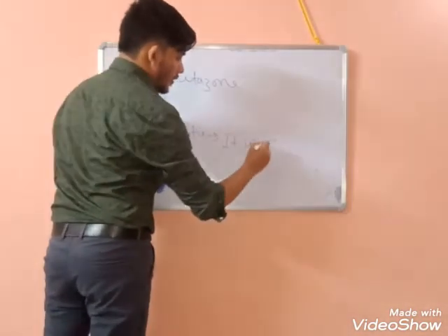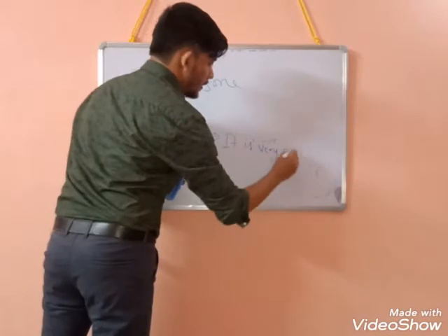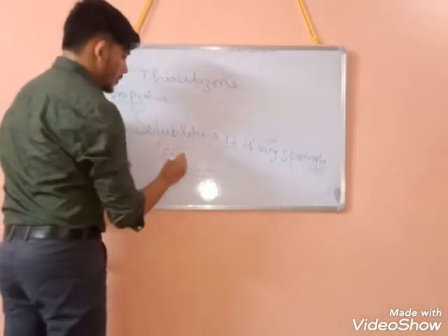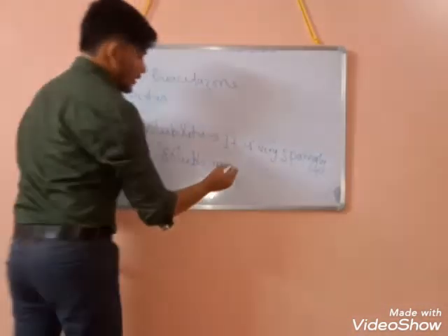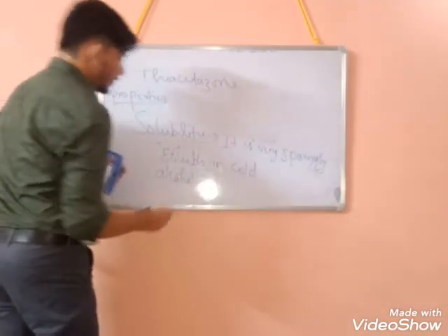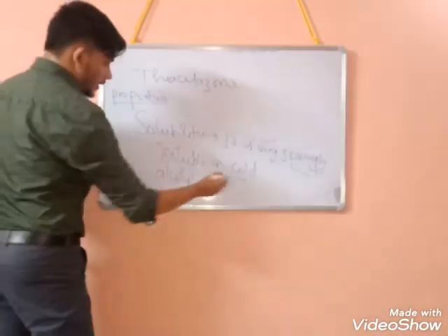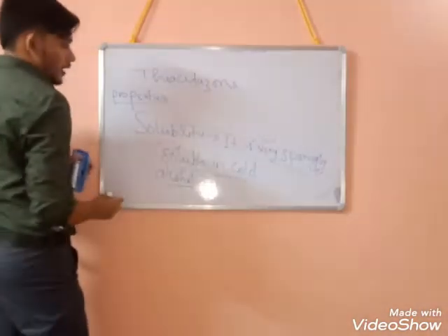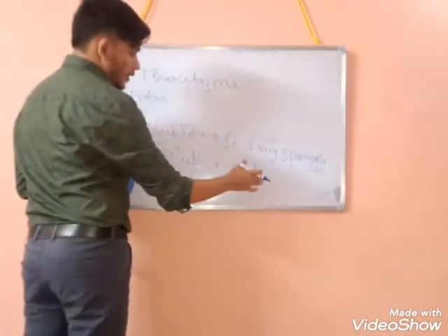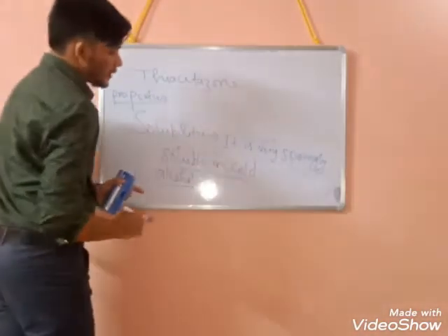It is very sparingly soluble in cold alcohol. So you have to remember that thiacetazone is very sparingly soluble in cold alcohol, while it is soluble in hot alcohol. Depending upon whether the alcohol is hot or cold, its solubility differs.